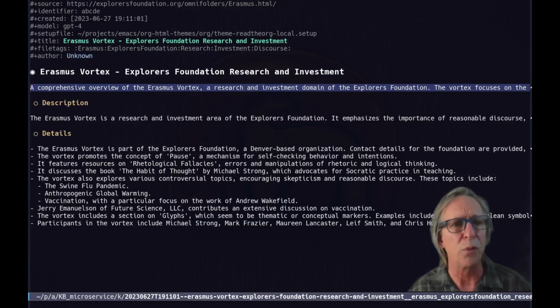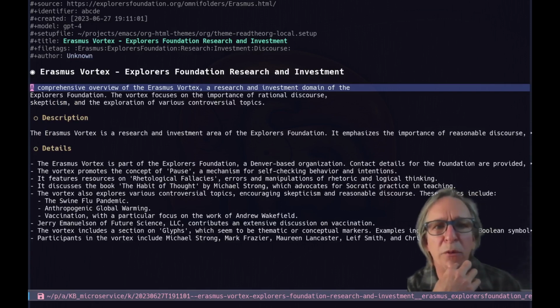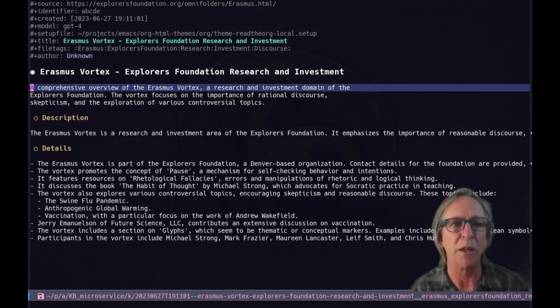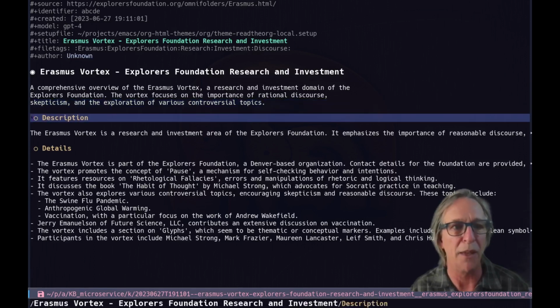Okay, let's word wrap some of this. A comprehensive overview of the Erasmus Vortex, a research and investment domain of the Explorers Foundation. Focuses on the importance of rational discourse, skepticism, and the exploration of various controversial topics. Amen to that.